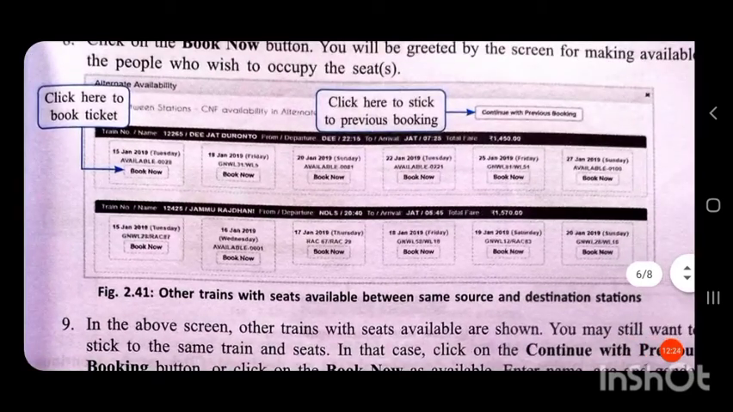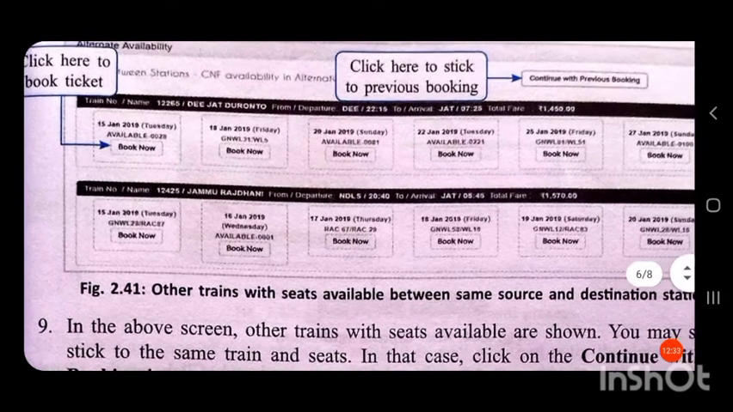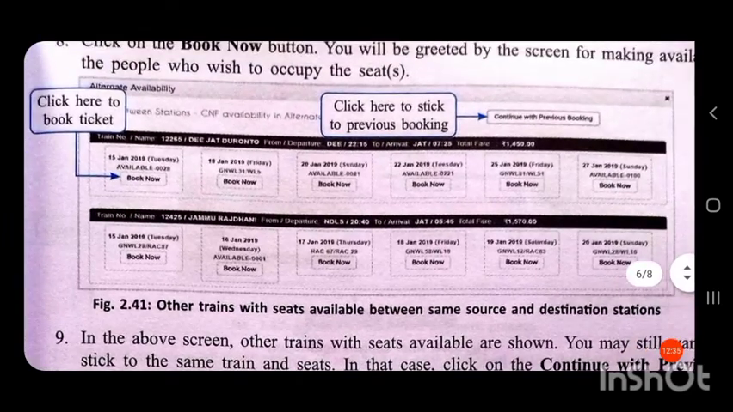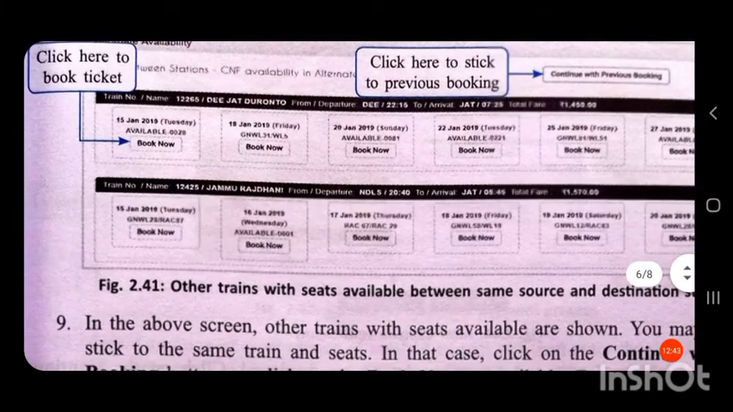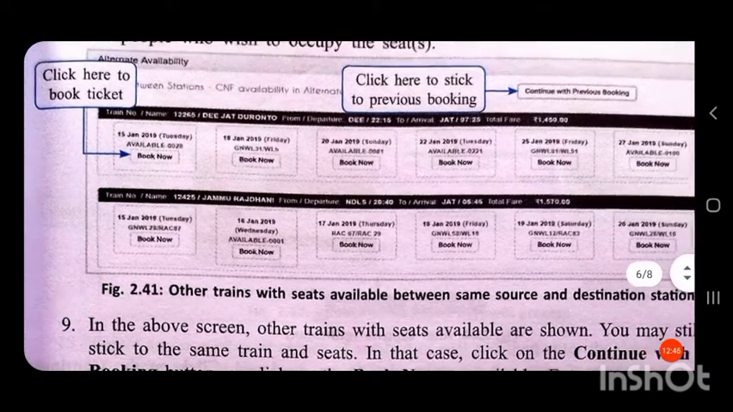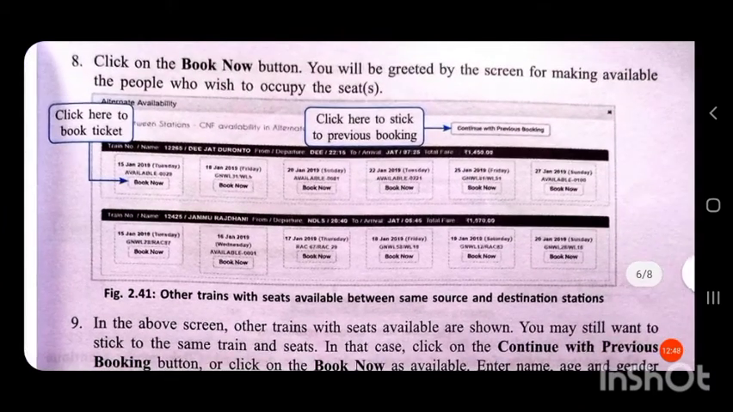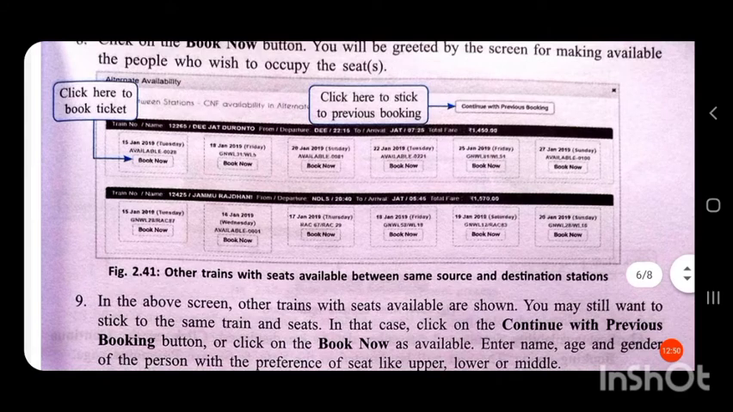If you have booked a ticket in a previous month or previously, and you want to go to the same place through the same train or the same class, you have to click continue with previous booking, or you can click here book now for a particular train where everything is available.